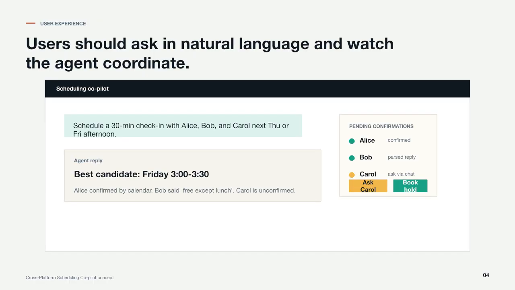From the user's perspective, the interface should stay extremely simple. They should be able to type a natural language request, such as, schedule a 30-minute check-in with Alice, Bob, and Carol next Thursday or Friday afternoon. The agent then does the coordination in the background. It can return a candidate time, show who is confirmed, show whose reply was parsed, and identify who still needs clarification. In this example, Alice is confirmed by calendar, Bob replied that he is free except lunch, and Carol still needs to be asked. The user does not need to manage the whole conversation. They just review the proposed slot and decide whether the agent should ask Carol or book a tentative hold.